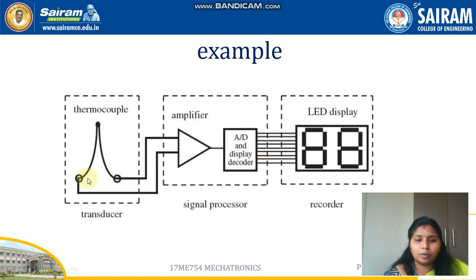The thermocouple is the primary sensing element. The thermocouple senses the physical variable, and the signal is sent to the amplifier. The amplifier amplifies the signal and sends it to the analog to digital converter and the display decoder. Here all the processing is done, and finally the output is shown in the LED display. So this is also one of the examples of a measurement system.